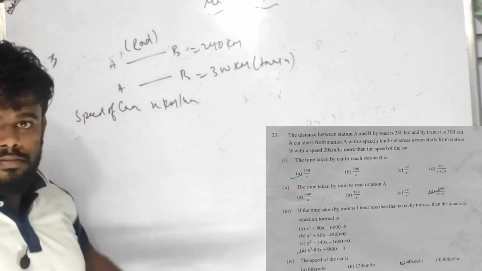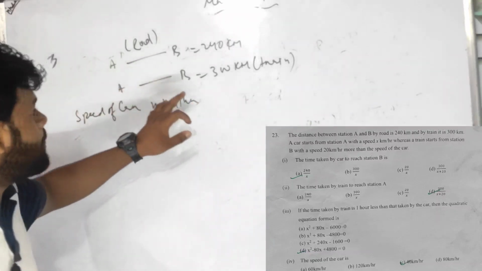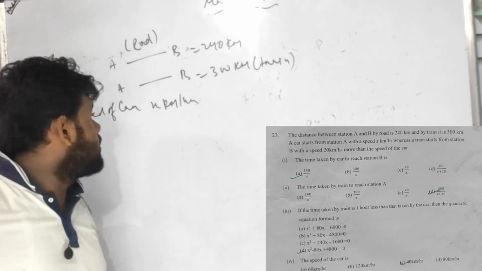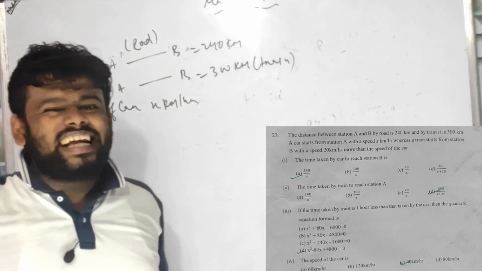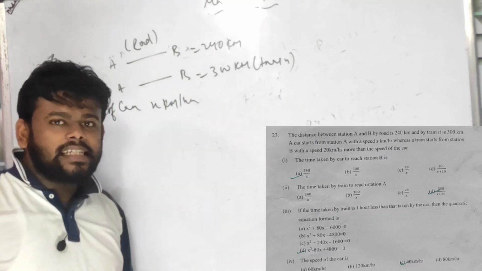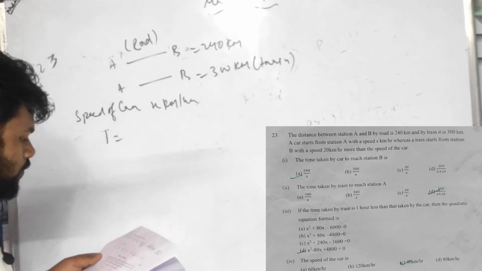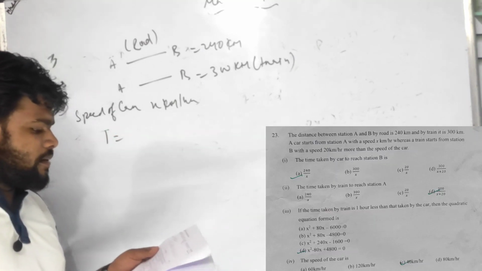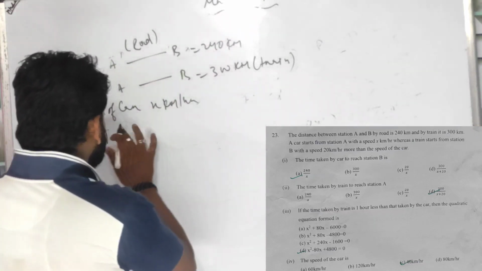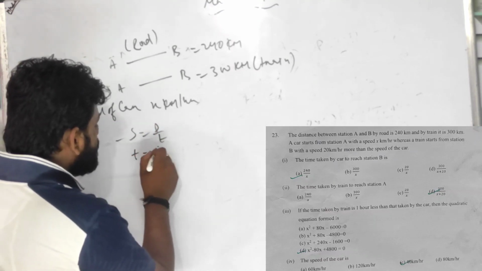Similarly, on the road, the train also starts its journey from A to B, 300 kilometers. But here it is saying that the speed of the car is x kilometers per hour. The speed of the train is not given, and it is saying to find the time taken, T, by the car. As you know very well, speed equals distance upon time. So time will go here: T equals d by s.